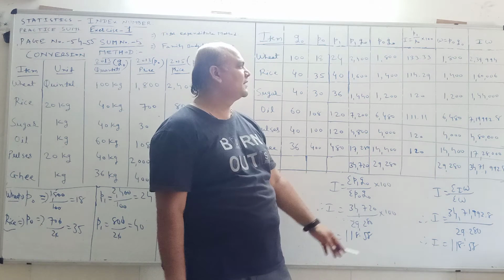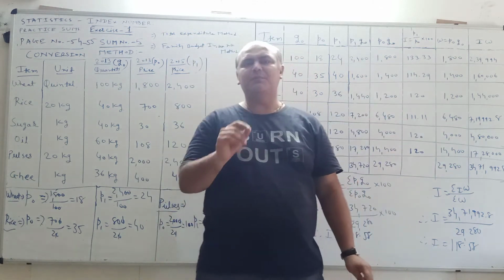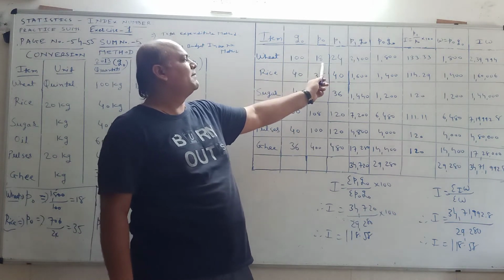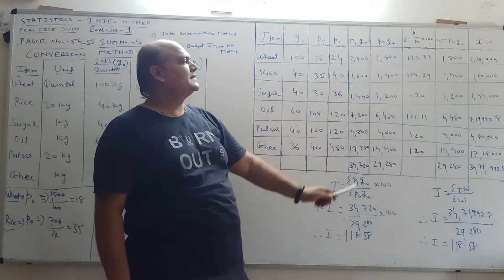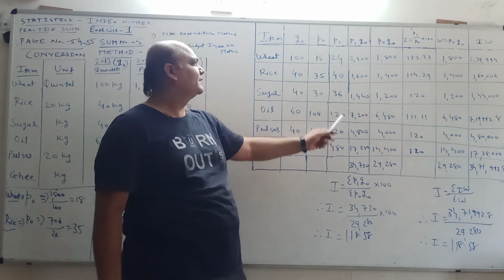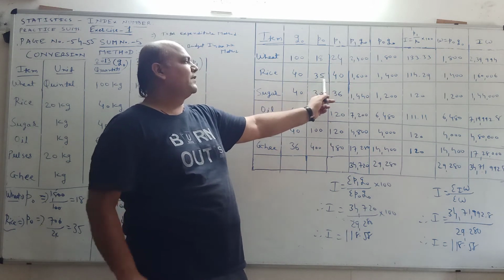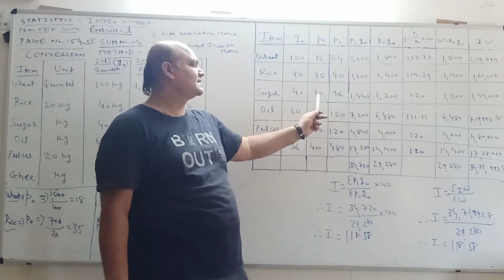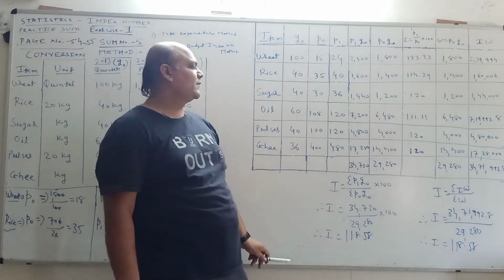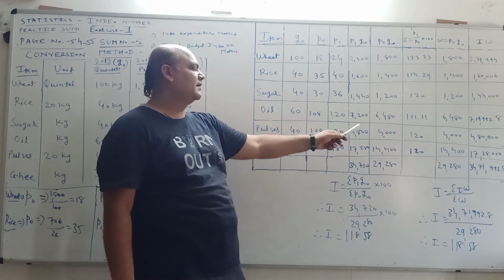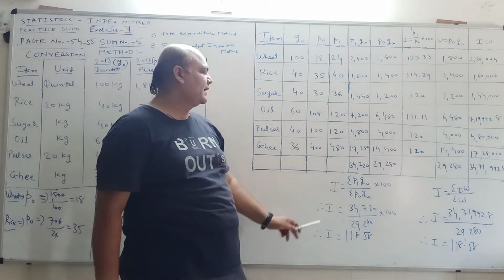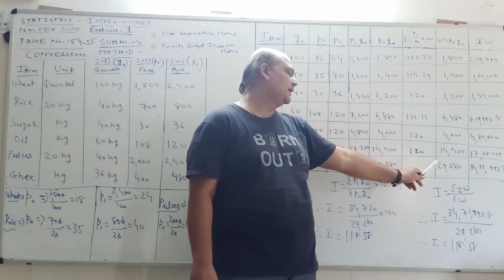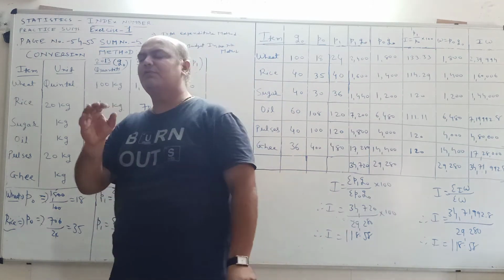Now I would like to explain you the calculation. I is equal to P1 upon P0 into 100. So 24 divided by 18 into 100, the answer is 133.33. 40 divided by 35 into 100, the answer is 114.29. 36 divided by 30 into 100, answer is 120. 120 divided by 100 into 100, that is 120. 480 divided by 400 into 100, that is 120. By this way we can prepare the column of I.